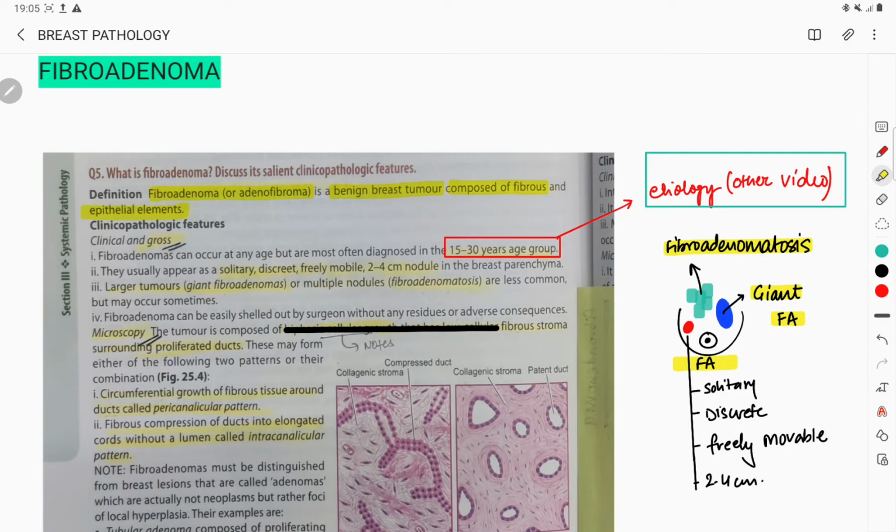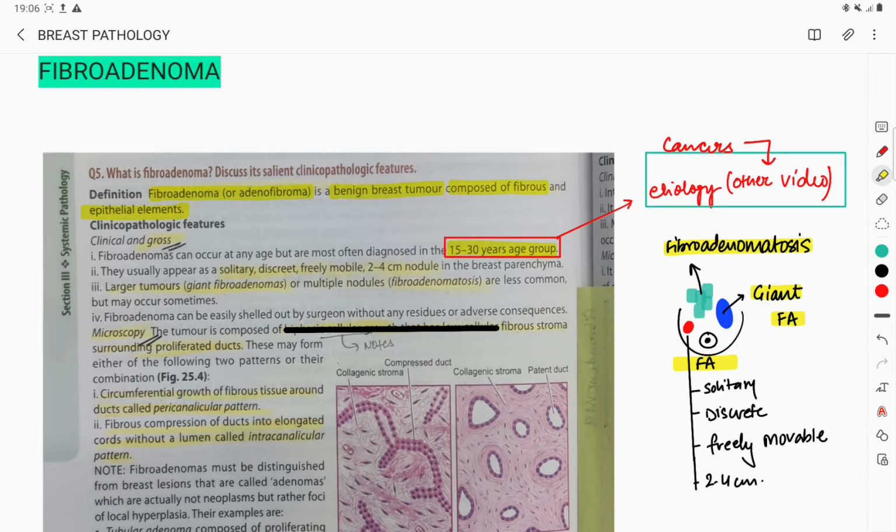So if we talk about the etiology, why fibroadenoma occurs, see all the cancers of breast, right? All the cancers of breast, either it is benign or malignant. We will have a separate session in which we will be discussing the etiology of the cancers, but for the time being remember that fibroadenoma has a risk factor of 15 to 30 years of age group females, right? So this is the etiology.